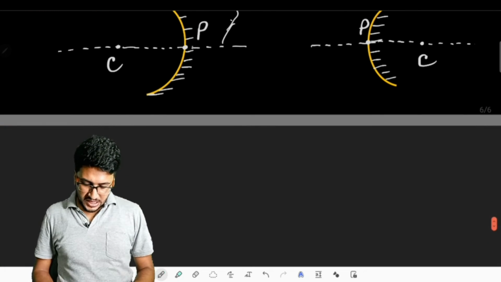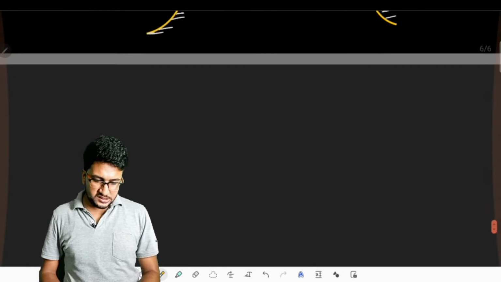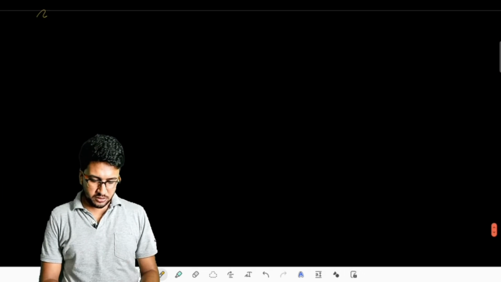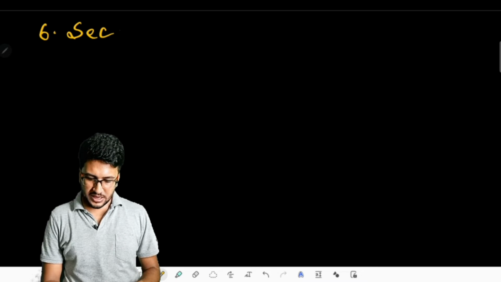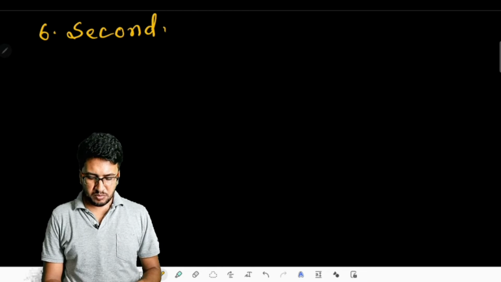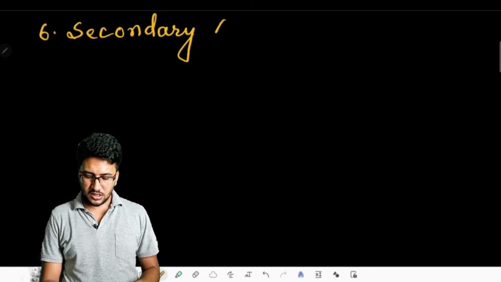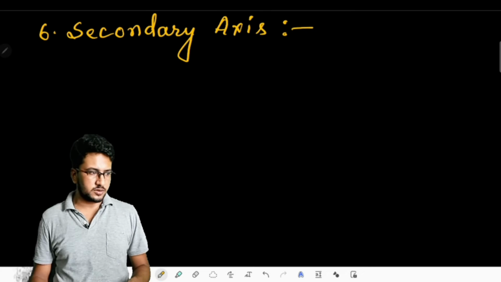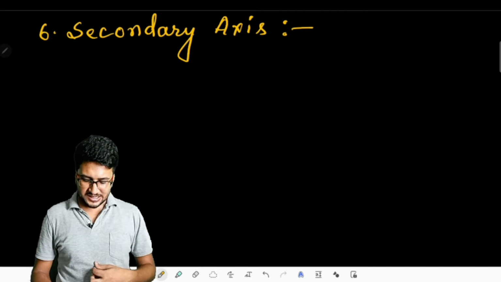Fine. So the next term that we need to see is the secondary axis. If this is a principal axis, then we also need to talk about the secondary axis. In most books you will not find what a secondary axis is, because they do not always mention it. Very rare books cover the term secondary axis.